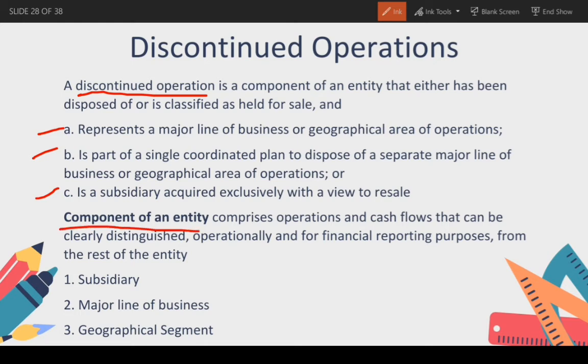Component of an entity comprises operation and cash flow that can be clearly distinguished operationally and for financial reporting purposes from the rest of the entity. So component of an entity may be a subsidiary, as held for sale, major line of business, and geographical segment. Geographical segment is an operation in another location whose operation and cash flow can be clearly distinguished from the rest of the entity.